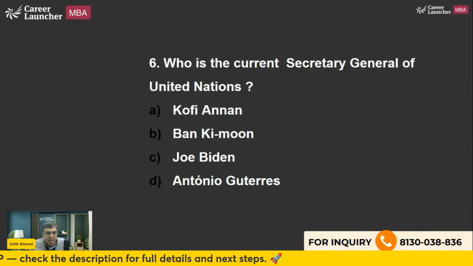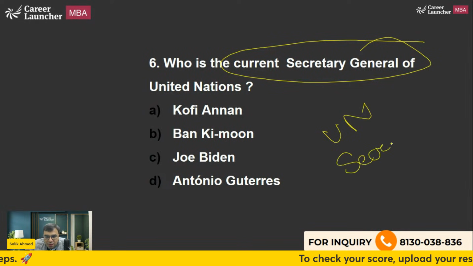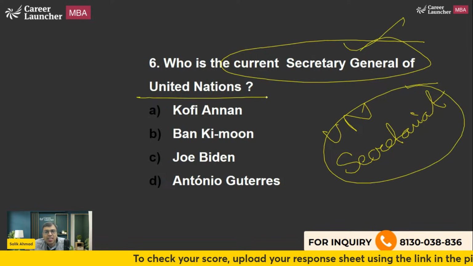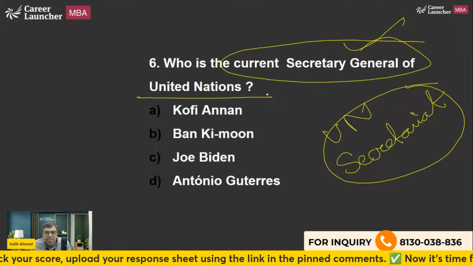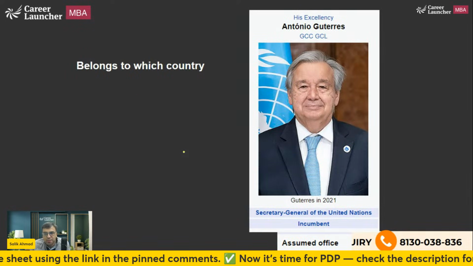Who is the current UN Secretary General? I have told you that there are 6 principal organs. One of the principal organs is UN Secretariat, which is a bureaucratic body, and it is headed by UN Secretary General. So the question is, who is the current UN Secretary General? And the answer is option D. Antonio Guterres is the right answer to this question.